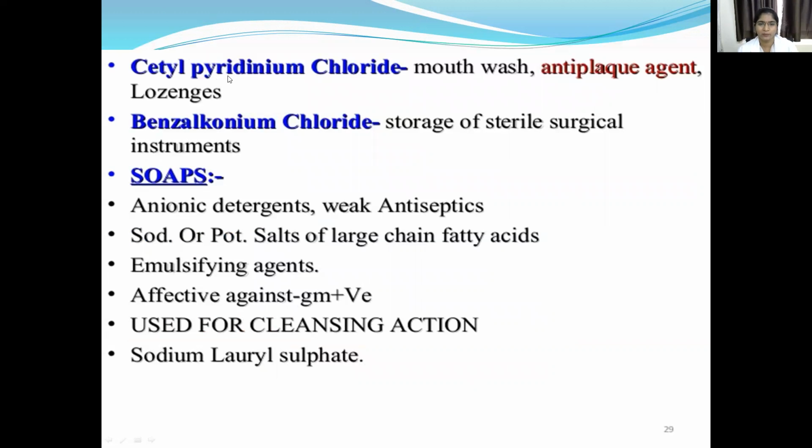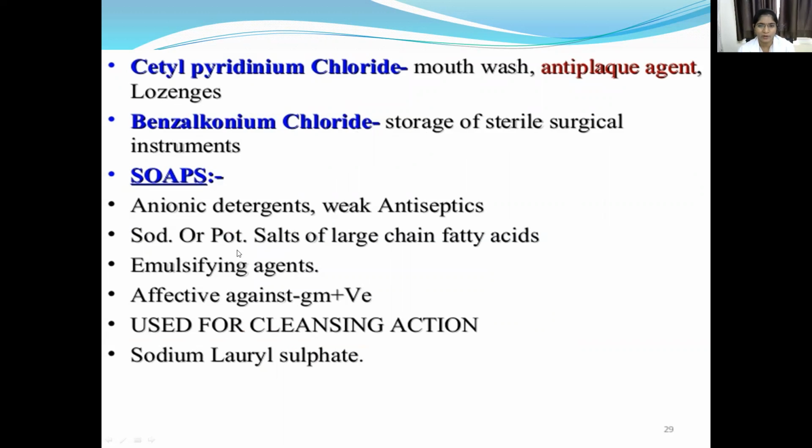Cetylpyridinium chloride is a mouthwash. It is also used as an anti-plaque agent and is one of the components of lozenges. And benzalkonium chloride is used for the storage of sterile surgical instruments and soaps.